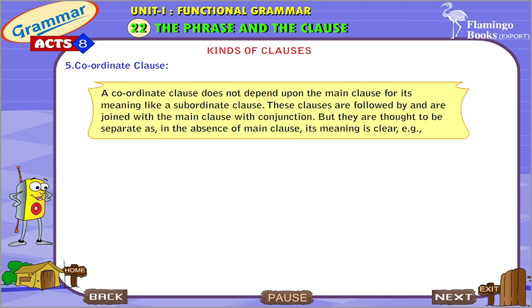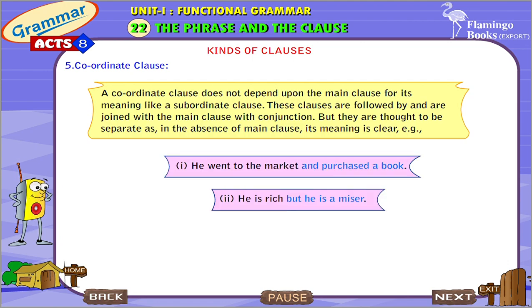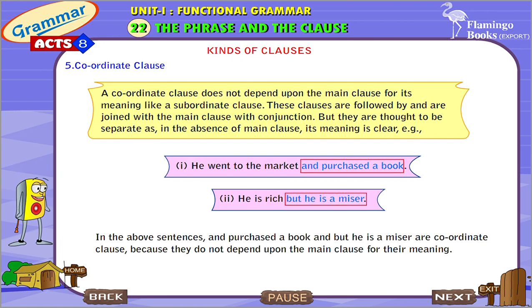For example, he went to the market and purchased a book. He is rich, but he is a miser. In the above sentences, "and purchased a book" and "but he is a miser" are coordinate clauses because they do not depend upon the main clause for their meaning.